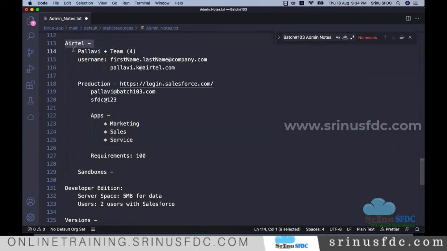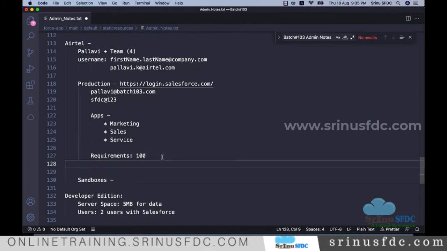Airtel is a company that might not have an IT department, or maybe they don't have employees who can work on Salesforce. So this company invites many service-based companies for bidding. Let's say to achieve these 100 requirements, they invite companies like Wipro, CTS, TCS for the bidding.